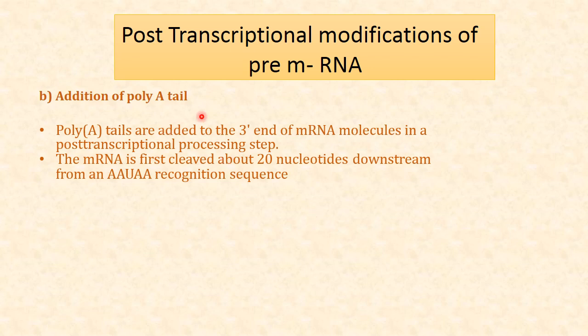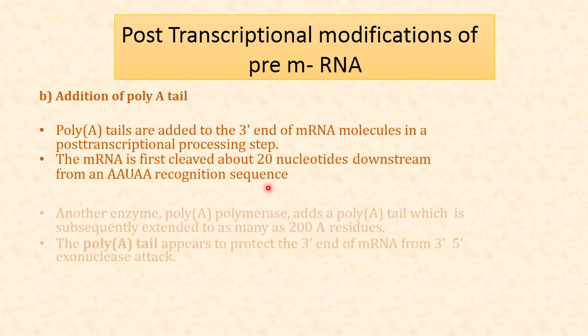Then the second is the addition of the poly-A tail after adding the head or capping. Now we come to the addition of the tail. Poly-A tails are added to the 3' end of the messenger RNA molecule in post-transcriptional processing. The messenger RNA is first cleaved about 20 nucleotides downstream from the AAUAA recognition sequence.